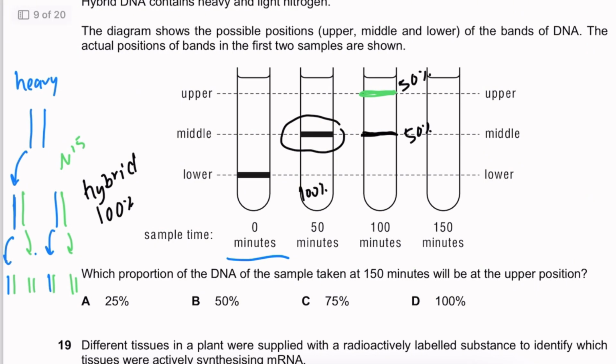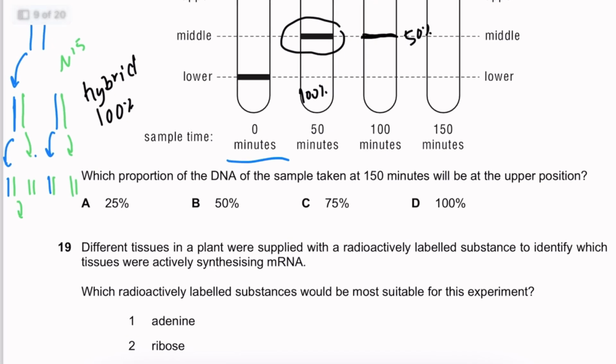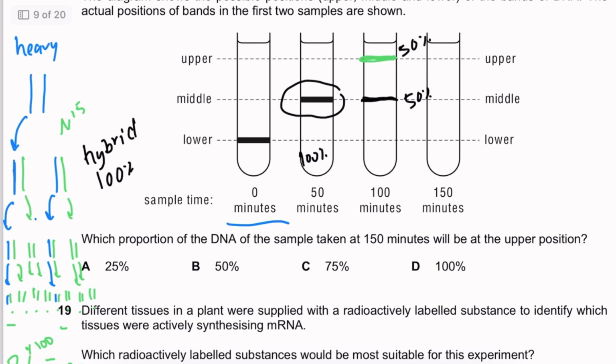Now what happens in the last generation is the following. This one is going to be replicated into this one over here, and this one, and then here, and there. You can see that out of 1, 2, 3, 4, 5, 6, 7, 8 DNA molecules, only 2 of them are hybrid. So 2 out of 8 is going to be 25%. So 25% of your DNA is going to be hybrid, and then 75% of DNA is going to be made of light nitrogen.